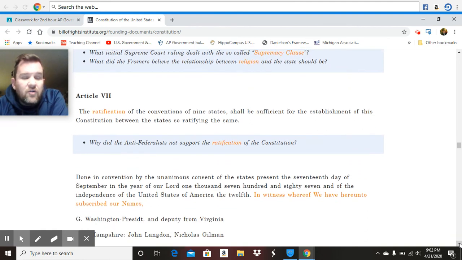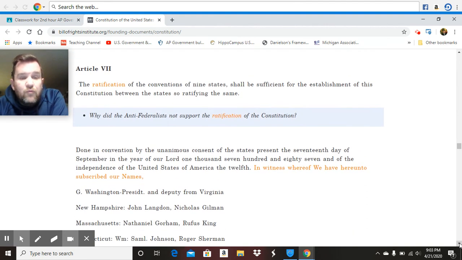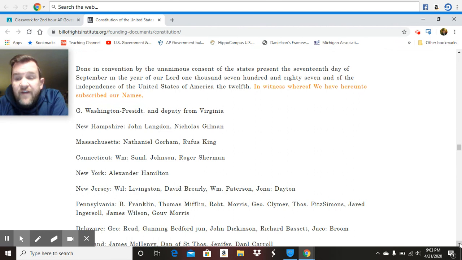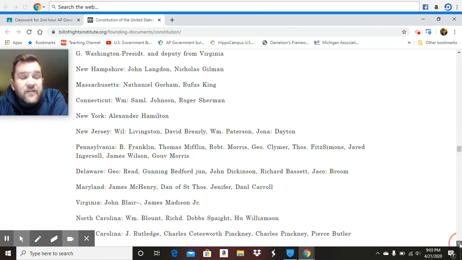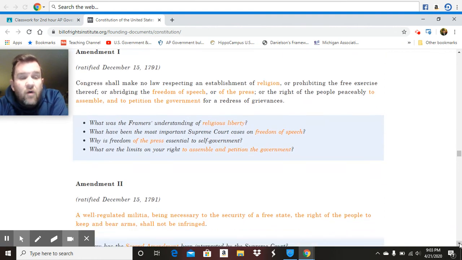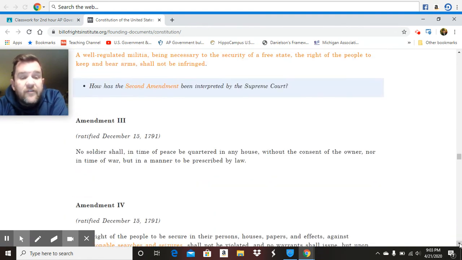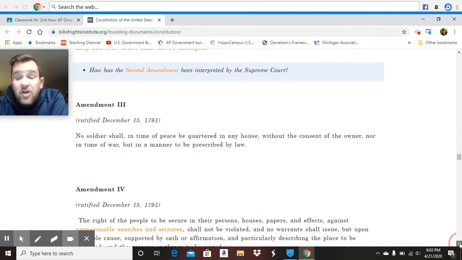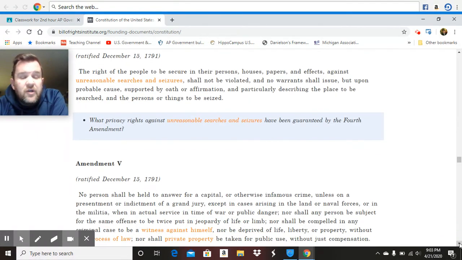Then lastly, Article 7, ratification. In order for the Constitution to go into effect, 9 out of 13 states had to ratify it. And then we get into the amendments. Yes, you do need to know all the amendments. For amendments 1 through 27, you should have a general idea what those amendments do.